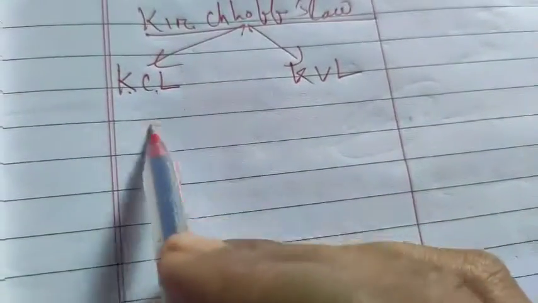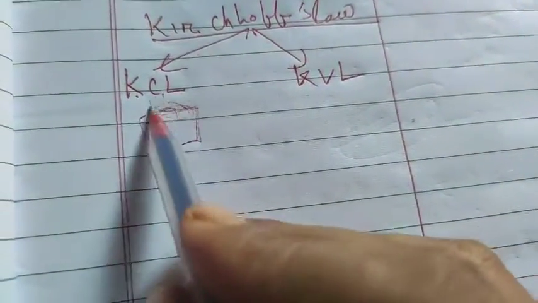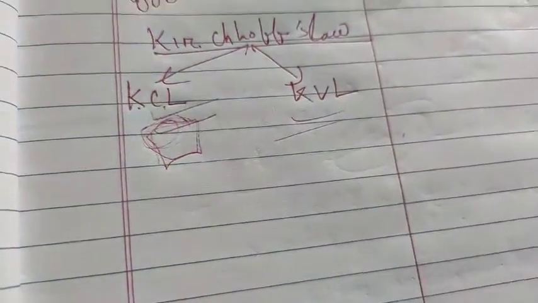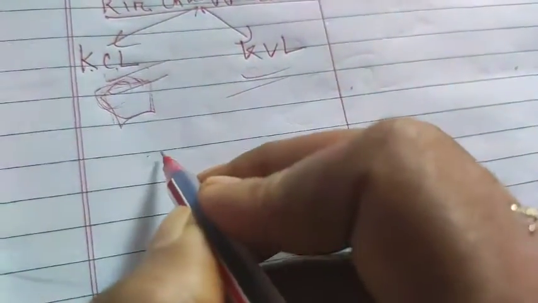So we are creating one loop, meaning a closed structure. One is based on the current concept, another on the voltage concept. That's why Kirchhoff's concept is divided into two forms, student. One is Kirchhoff current concept, another is Kirchhoff voltage concept.